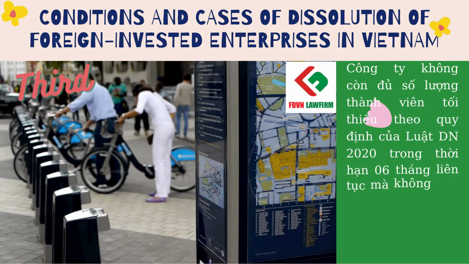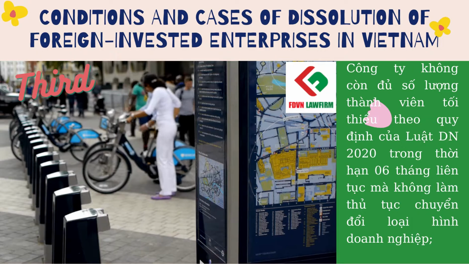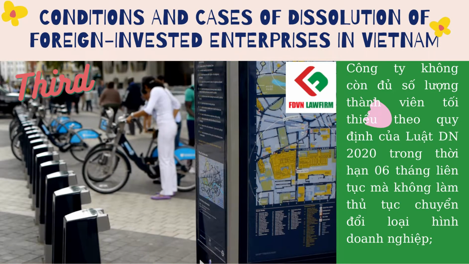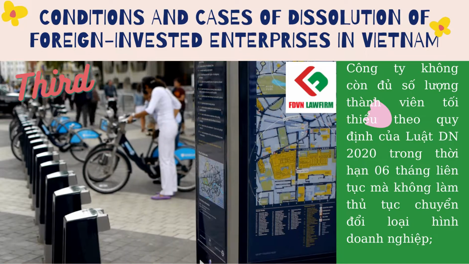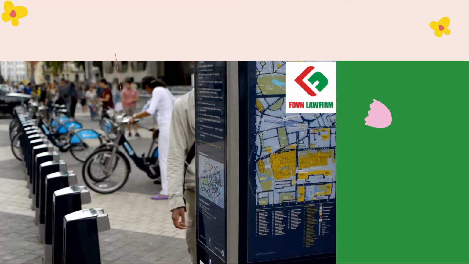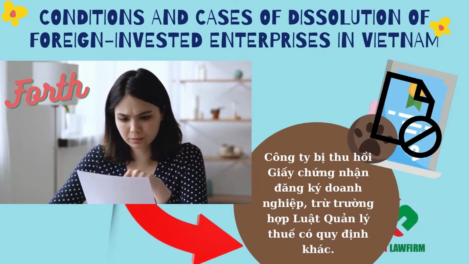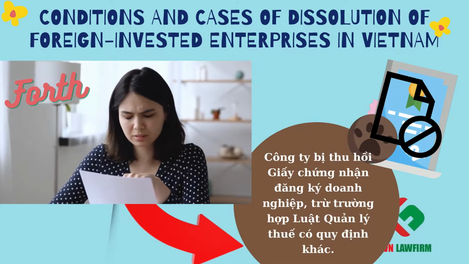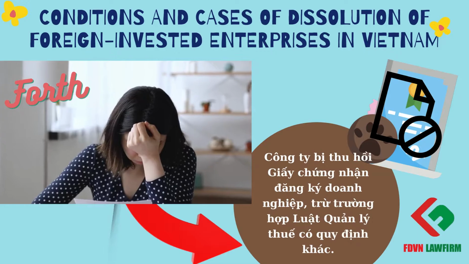Thirdly, the enterprise fails to maintain the adequate number of members prescribed in the Law on Enterprises 2020 for a period of 6 consecutive months without carrying out the procedures for converting the type of enterprise. Fourthly, the enterprise registration certificate is revoked unless otherwise prescribed by the Law on Tax Administration.